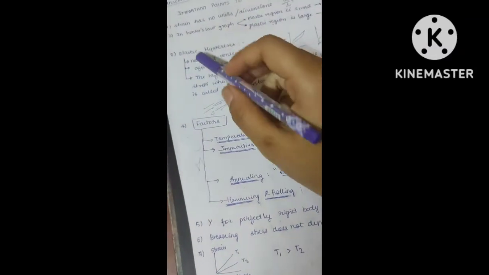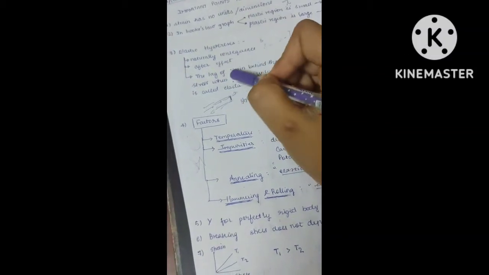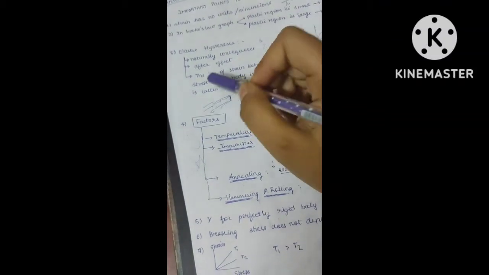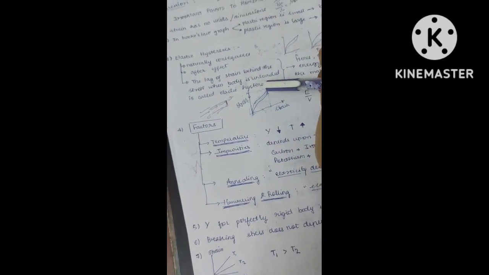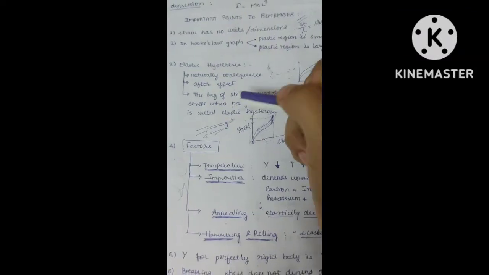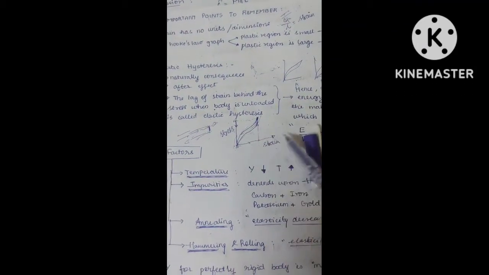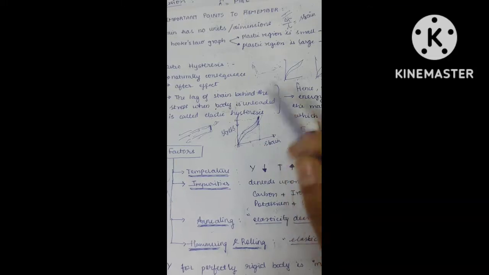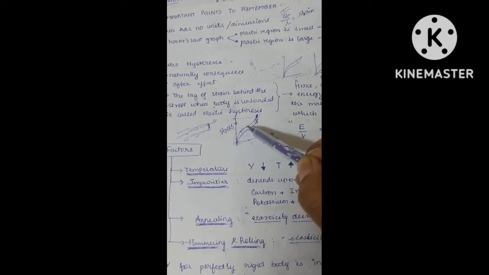Next, what do we mean by it by definition? It is the lag of strain behind the stress when the body is unloaded, and it is called elastic hysteresis. See, for example, if this is my stress and strain graph, what will be the normal path for it? If you increase the stress, the strain increases like this.